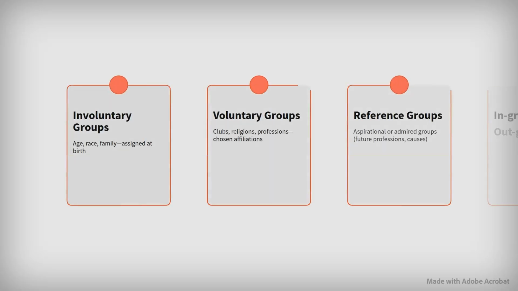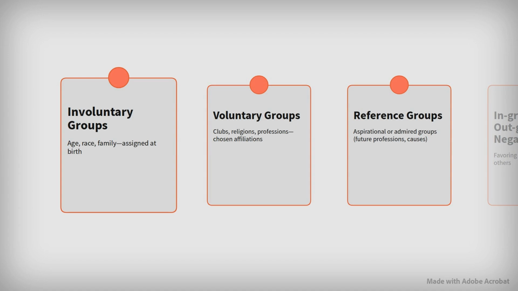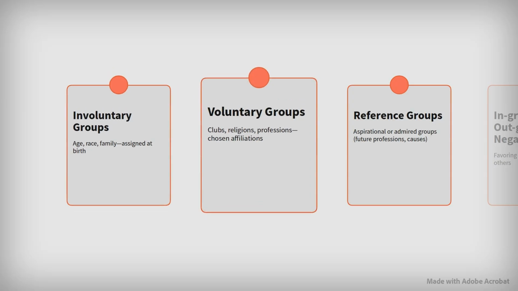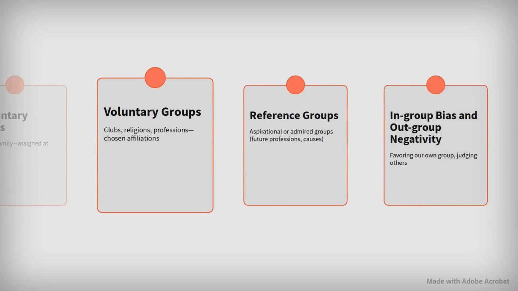Social identity is built from both involuntary and voluntary group memberships, and shaped by how we relate to in-groups and out-groups. Involuntary groups, like age, race, and family, are assigned at birth and shape our social identity from the start. Voluntary groups, such as clubs, religions, or professions, are affiliations we choose and that further define us.